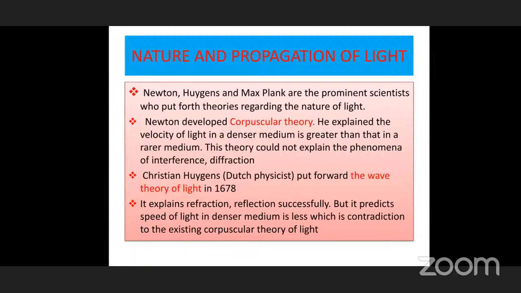It is vacuum, and even though it is vacuum, light can travel. But sound travels only in a medium and its velocity is very low. Therefore, the nature of sound can easily be found, but for light it is very difficult to detect the nature and propagation.